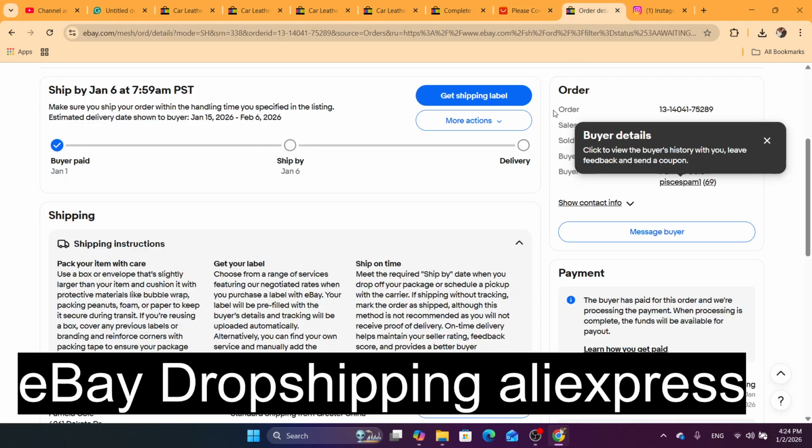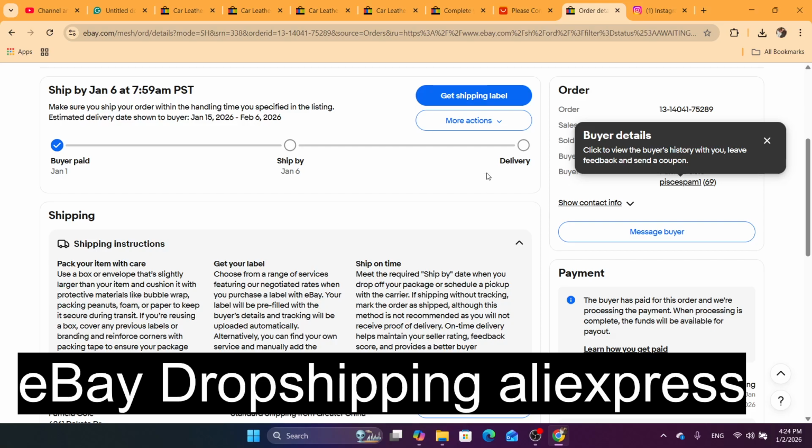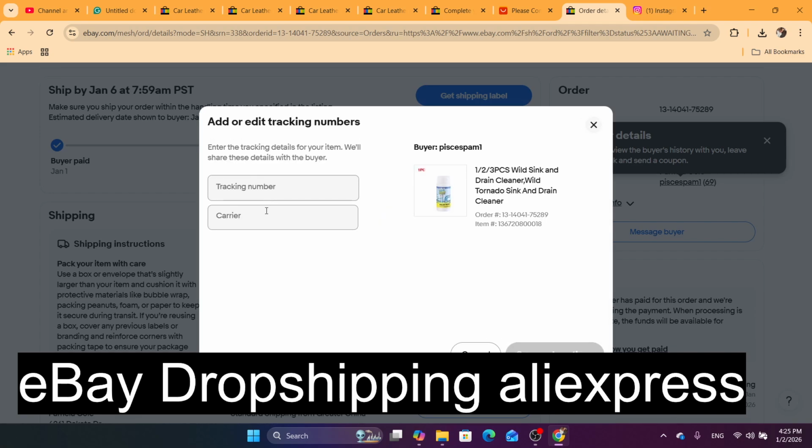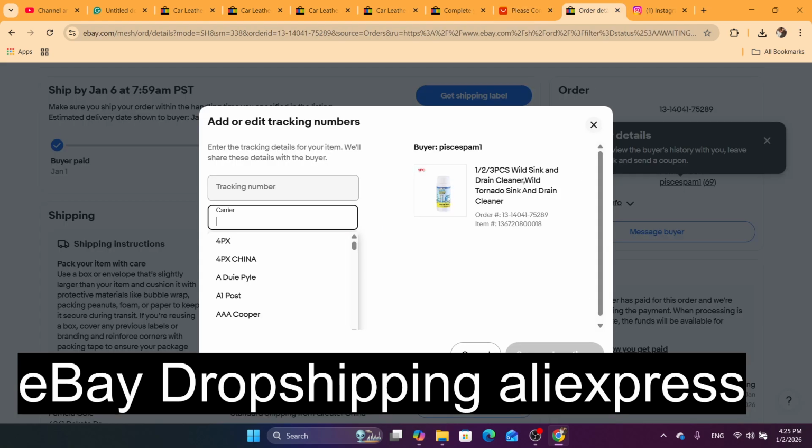Very, very simple business. Now after you buy the product for your customer using their exact eBay address, you will wait 2 days, and then there will be a tracking number available. Just go back to eBay, click on more actions, click on add tracking number, and then enter the tracking number and the carrier. Everything will be provided by AliExpress once the product is shipped. Now after that you want to click on save and continue. That's all you need to do.